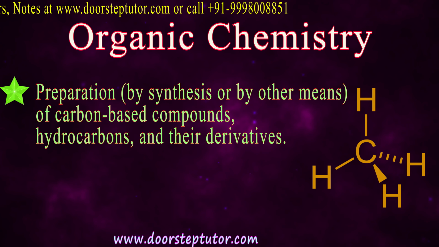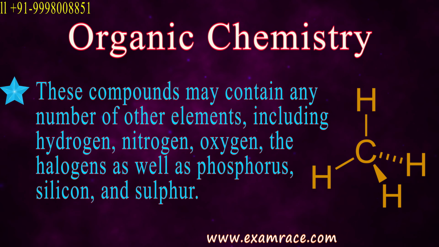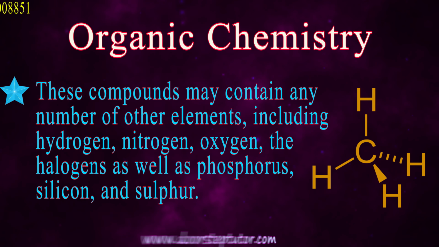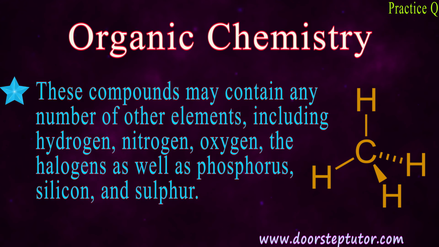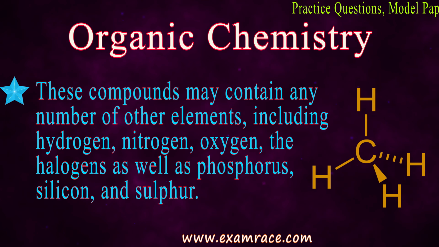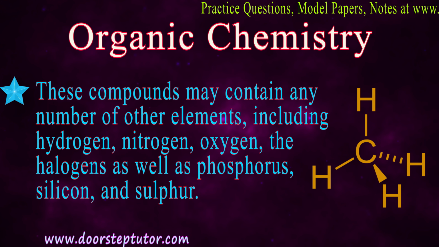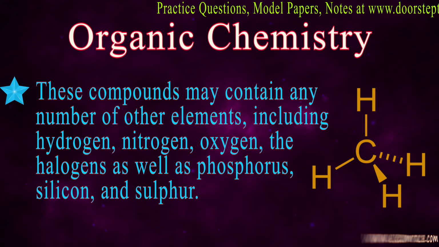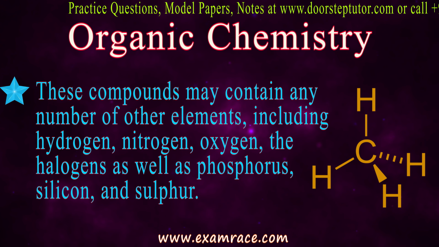These compounds may contain any number of other elements also, like hydrogen, nitrogen. This particular figure is showing us a hydrocarbon. This carbon could be attached with a nitrogen or oxygen, halogen, okay, as well as other elements like phosphorus, silicon, sulfur. So these kinds of structures are the organic compounds.